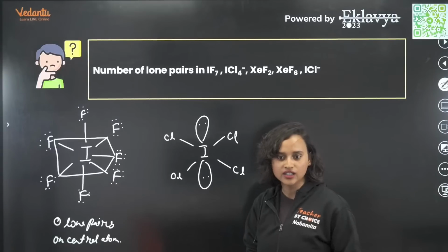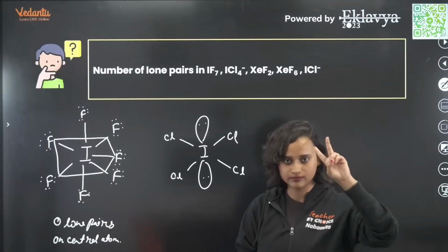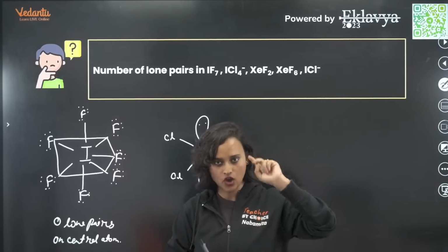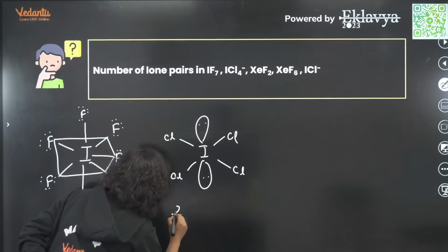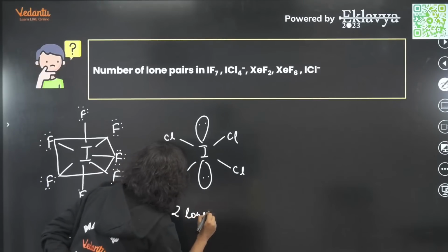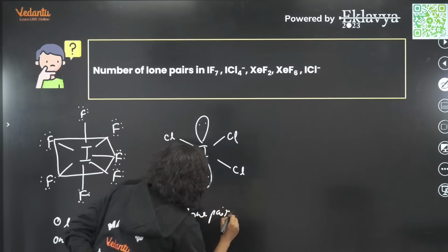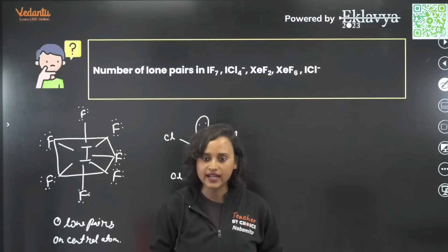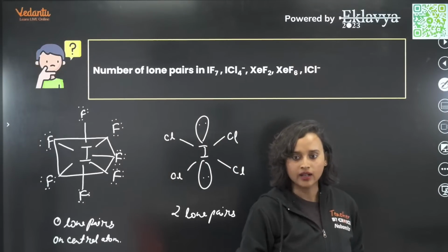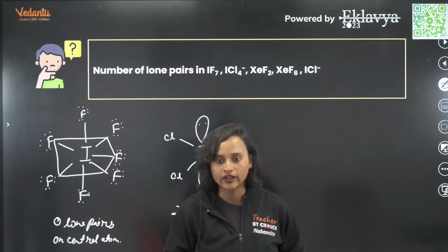Shall we all agree that there are two lone pairs on the central metal atom? Yes, so let's write that down also. 2 lone pairs. Right, everybody? Is that right? Very good. Amazing. All right.